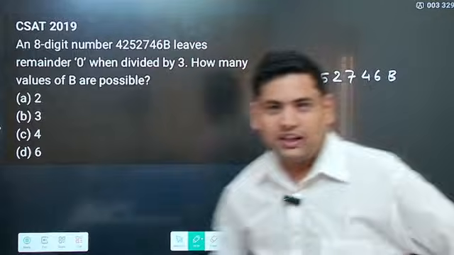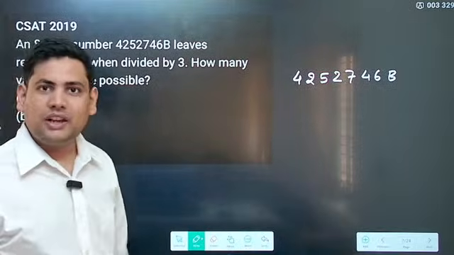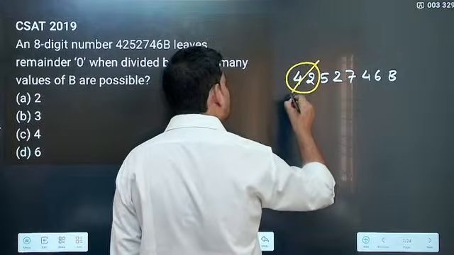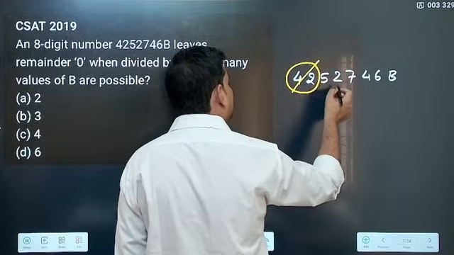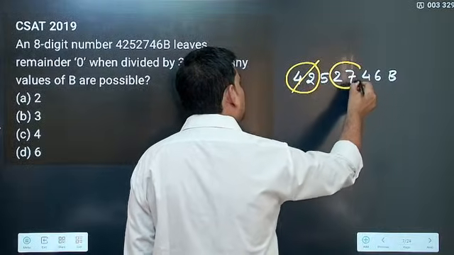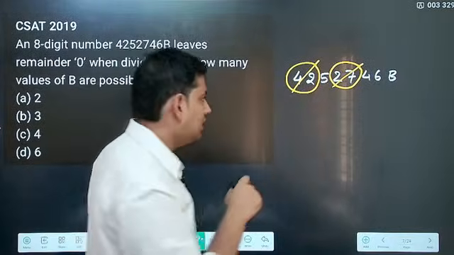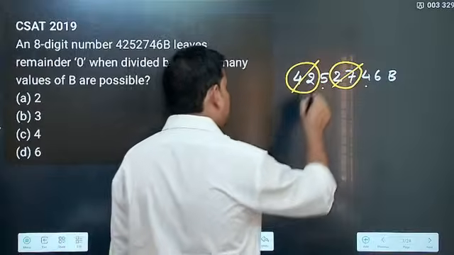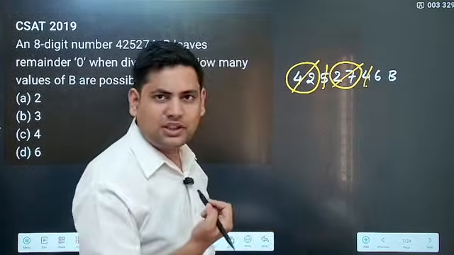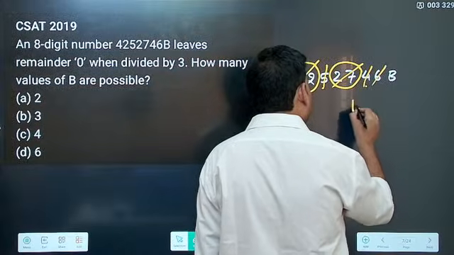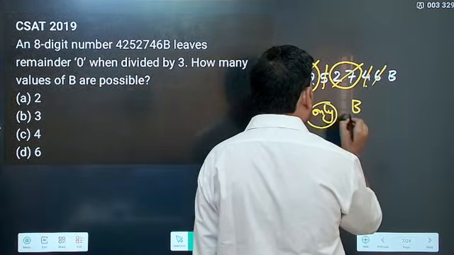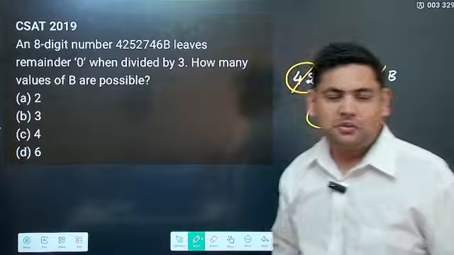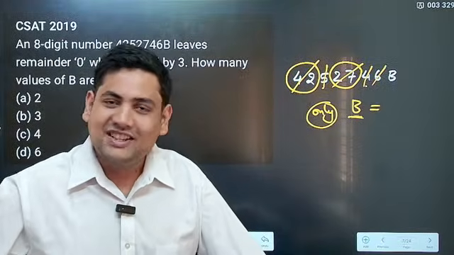Okay, now first thing, if I am checking divisibility by 3, what will I do? I will create and cancel multiples of 3. So now 4 plus 2, 6, cancel it. Then 5 is not a multiple, leave it. Then 7 plus 2 is 9. 9 is a multiple, correct? Cancel it. Then see this. 5 plus 4 is 9, a multiple of 3, correct? So I cancel this and this also. Now 6. Is 6 a multiple of 3? Yes, 6 also cancel. What remains? Only B remains. Now what can be B such that it is divisible by 3? What are the possible values of B such that it is divisible by 3?